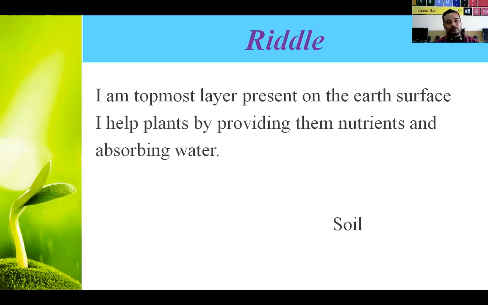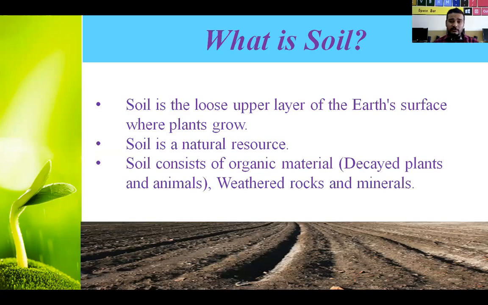So soil is the topmost layer present on earth, which provides all the nutrients to plants and absorbs water also. So then the question will come to your mind, what is soil? Soil is the loose upper layer of the earth's surface, where plants grow, not only plants but all kinds of plants. Shrubs will be there, climbers will be there, trees will be there, all kinds of plants will grow there.